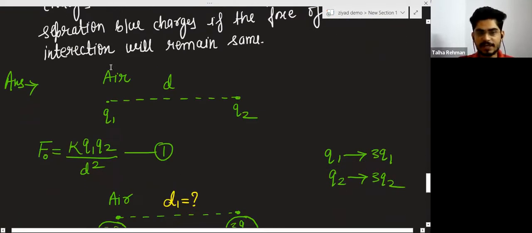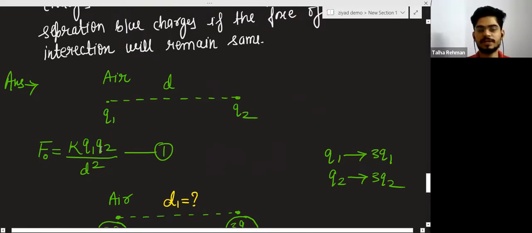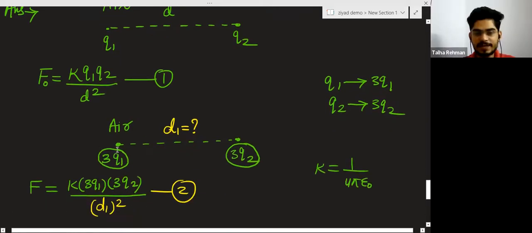Here initially two charges in air and at a distance d. So simply I apply the Coulomb's law. When two charges are in air, and after they are saying that if the magnitude of charges